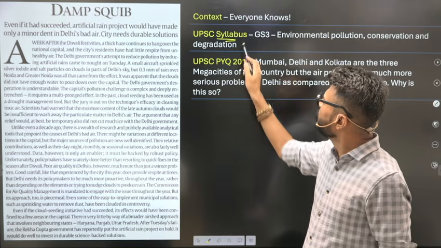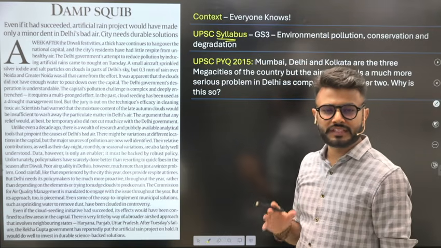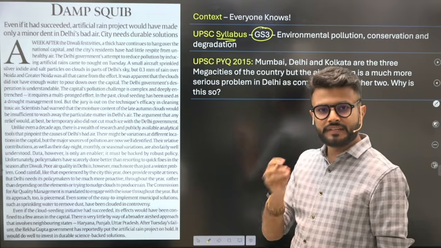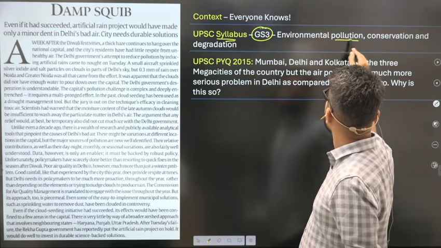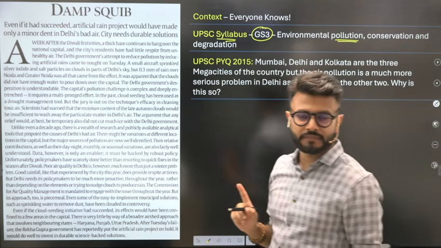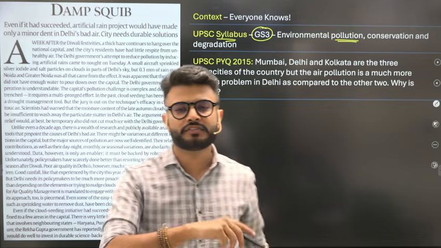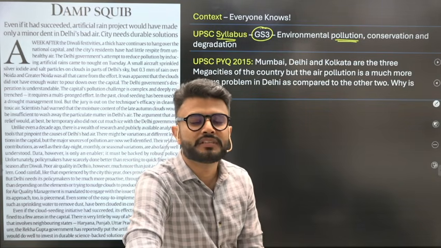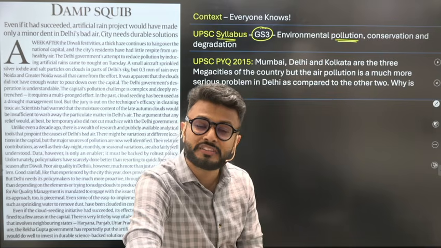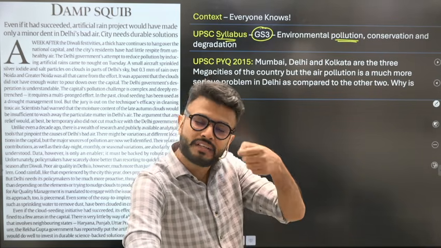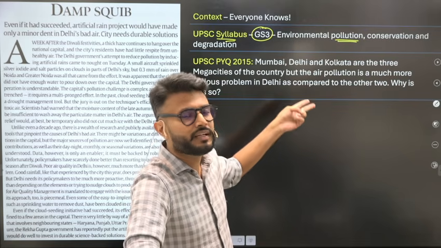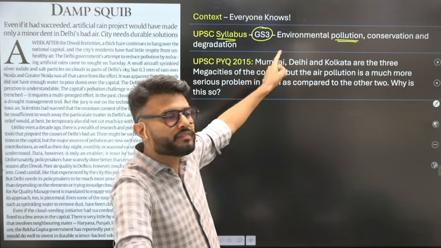If we see the UPSC syllabus, this topic finds its relevance in General Studies paper 3 because it specifically mentions environmental pollution, conservation and degradation. That is why I have taken this topic as a part of GS3, but it doesn't mean that it cannot be asked in General Studies paper 1. It can be asked. Why? Because natural geographical factors are there, but because we are dealing with the entire topic, I have taken it as a part of GS3.